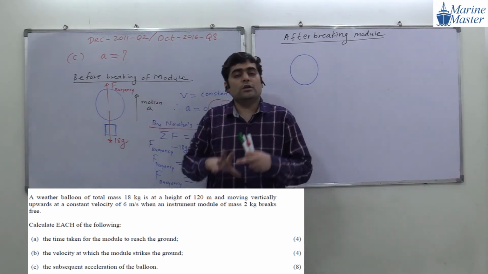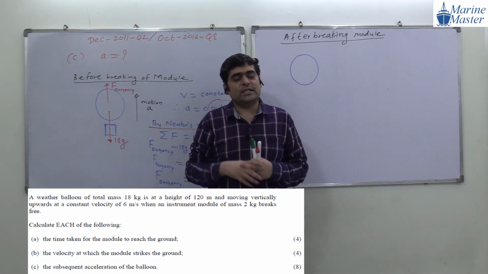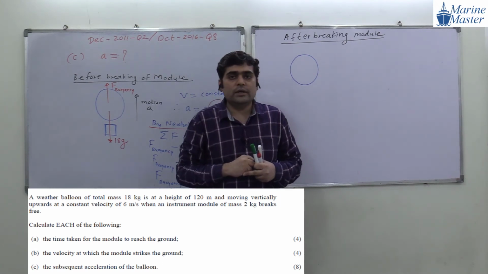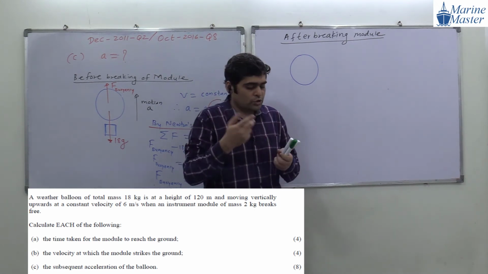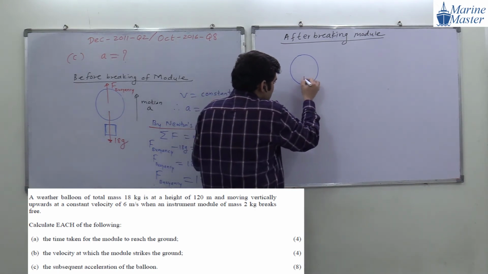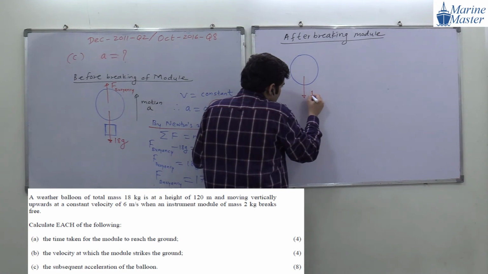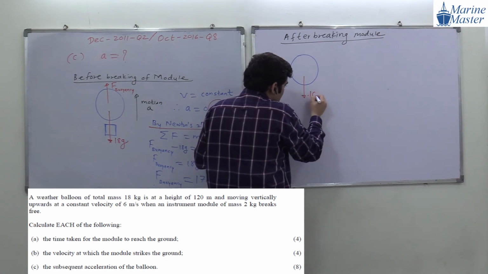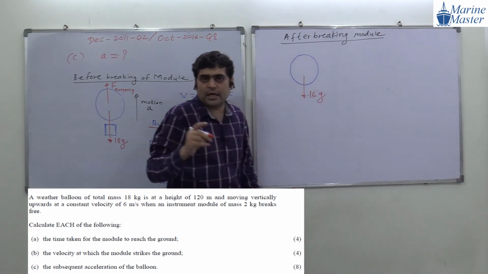Before breaking the module, the total mass will be 18 kg. What will be the mass of the module? In the question they have given 2 kg. So what will be the mass? 16 kg. So the weight will be 16g. Try to see the scenario here.